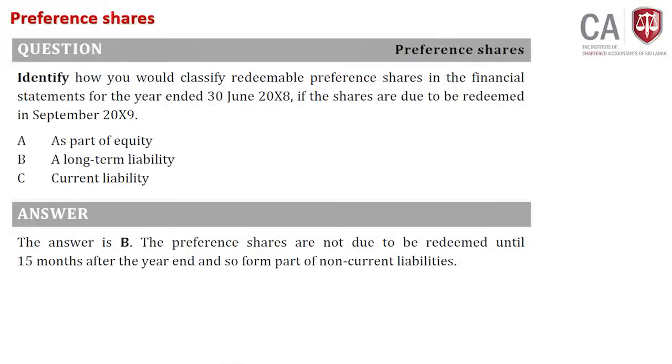Be careful between the dates. Don't look at only the years. These are the mistakes that you can make. Some of you will think, right, 2008 to 2009, 1 year. Therefore, we need to classify that as what? Current liability. No, it's a long-term liability. Some of you will think, right, this is a part of equity. No. Why is it not equity? It is redeemable. If it is irredeemable, yes, you can classify it under what? Equity. Those are the questions that the examiner can test. Be careful.